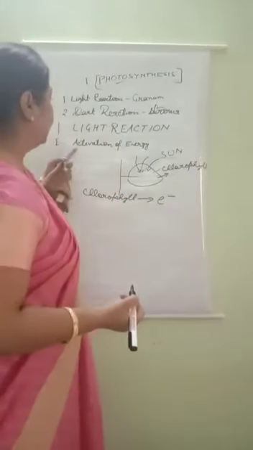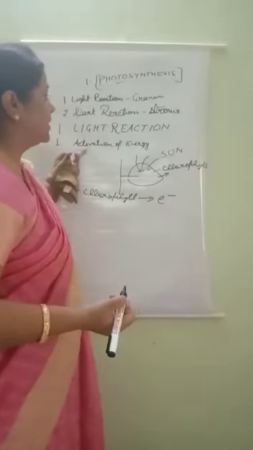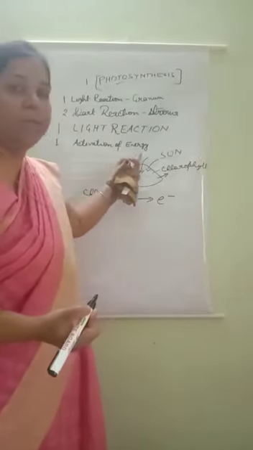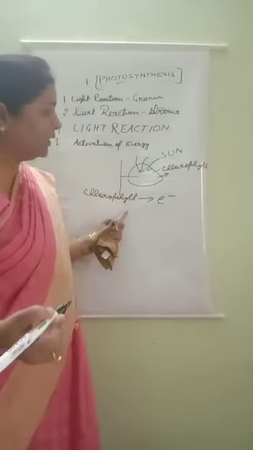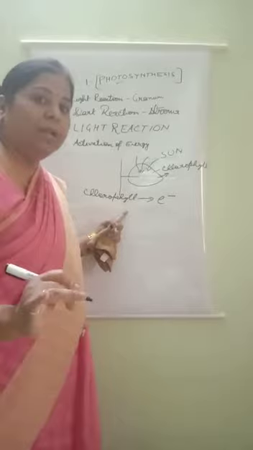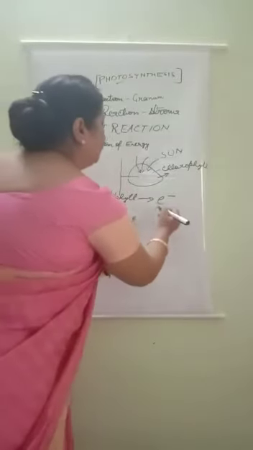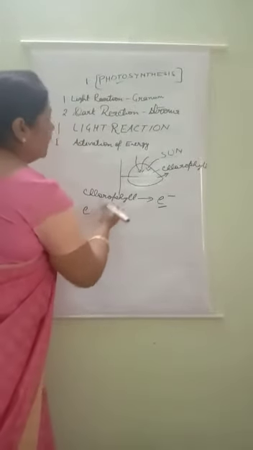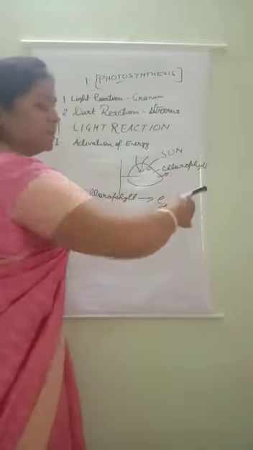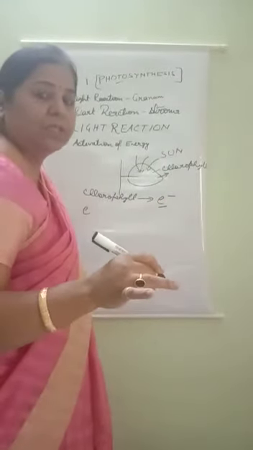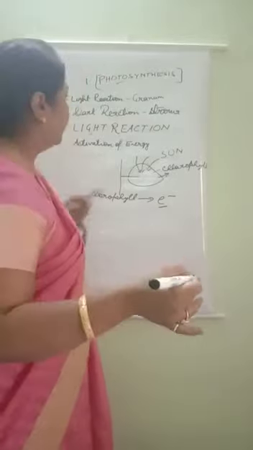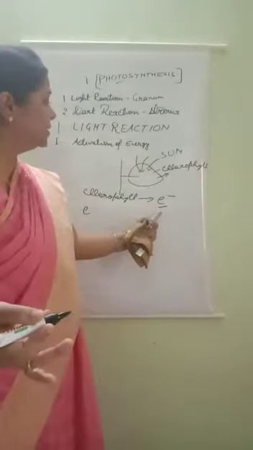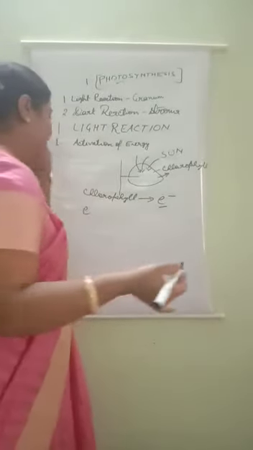Understood, all of you? So the first step that takes place in light reaction is activation of energy. This way chlorophyll is activated, and by the activation of chlorophyll, energy is released in the form of electrons. Understood, all of you? And this energy is released in the granum, where this process takes place. Just now I told you that light reaction takes place in the granum. So the energy which is released goes into the granum.